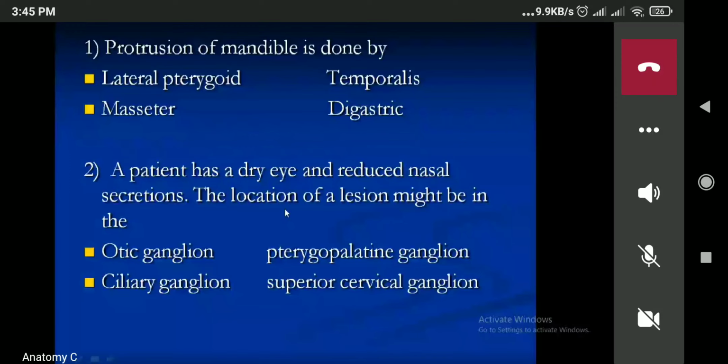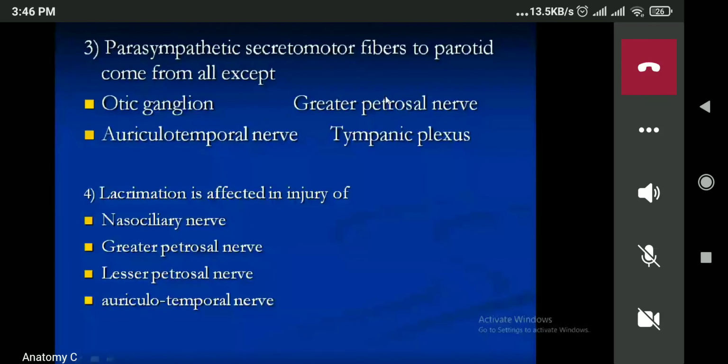This one is the same one. The parasympathetic secretomotor fiber to parotid come from all except which one is not the parasympathetic secretomotor fiber to parotid gland? Parotid gland ko lagi ganglia, OT ganglia ho, auriculotemporal nerve ho, tympanic plexus ho, greater petrosal nerve pani ho. Greater petrosal कुन चाहिँ exception हो यो मध्येमा? Greater petrosal nerve, because the greater petrosal nerve is mainly related with the pterygopalatine ganglia.